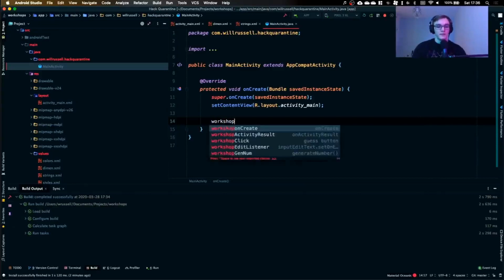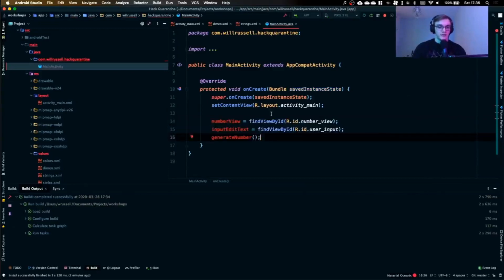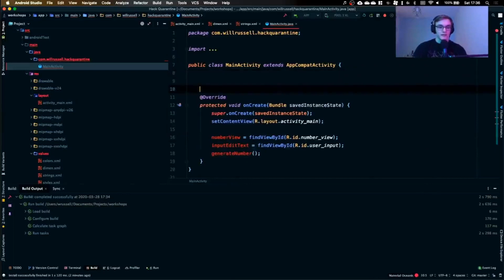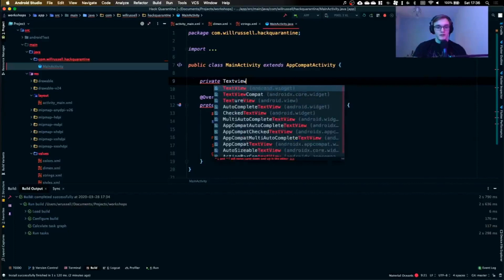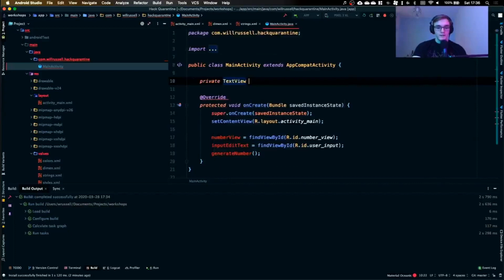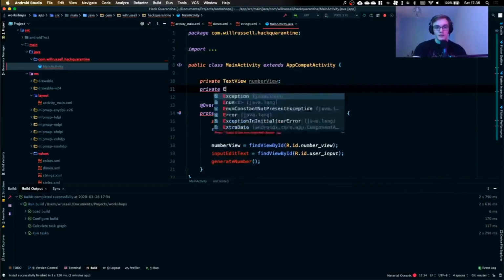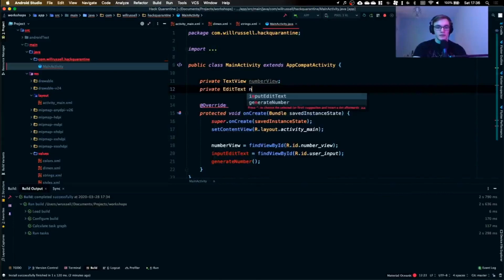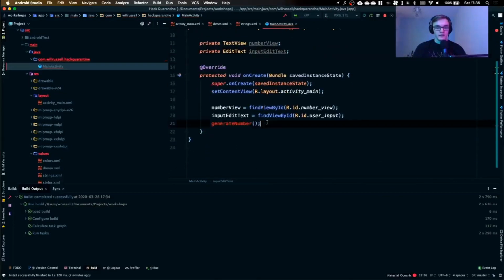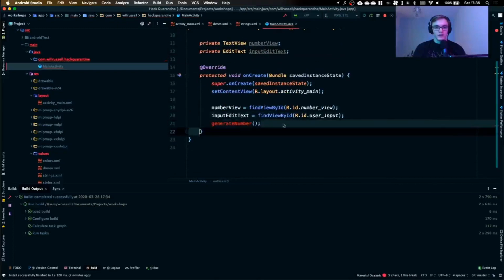So what we're going to do here is we're going to insert a number view, an input edit text, and a generate number function. And we'll refer to that in a minute. Now I need to create some attributes. So if we just make some private attributes, we've got a text view, which you can import like so. I'm going to call that number view, and that's going to be the title. Again, these are horrible variable names. I'm so sorry. We're going to make an edit text. We're going to call this one input edit text. And then it refers to this last thing that we haven't talked about yet.